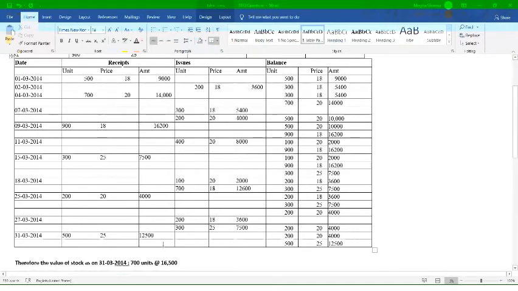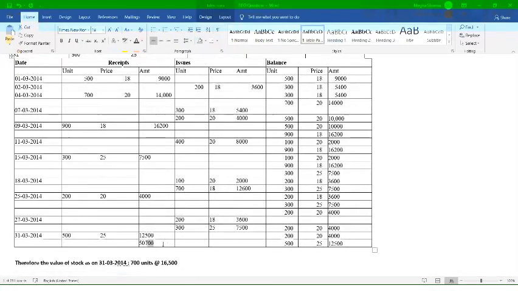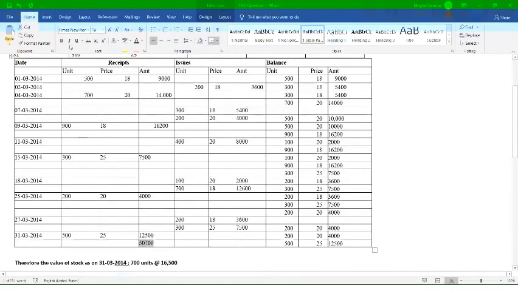So if you sum up this amount, you will get around 50,700, right? Similarly, for the issue part, if you sum up this column, you will get an amount of 46,000. And purchase amount is 63,200. You have totaled it?